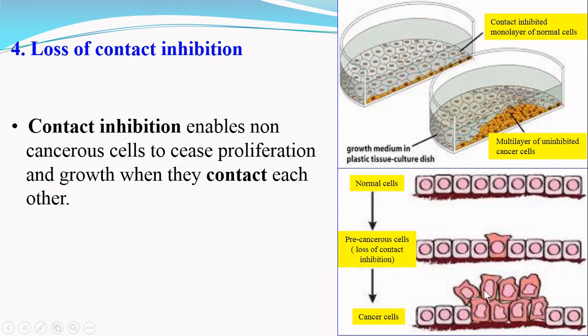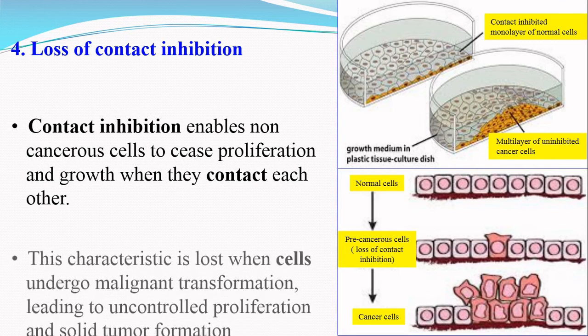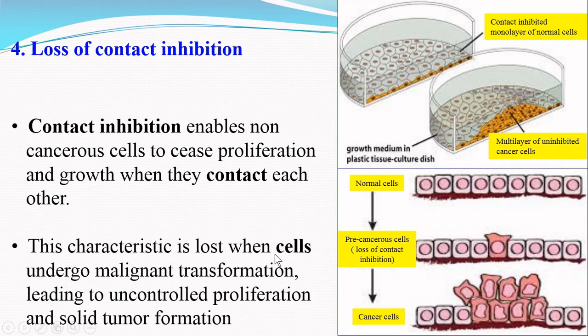That means contact inhibition enables the normal cells or non-cancerous cells to cease proliferation and growth when they contact each other. And this characteristic is lost when cells undergo malignant transformation, and that leads to uncontrolled proliferation and solid tumor formation. So you can see here in this image, this is the growth of the normal cells.